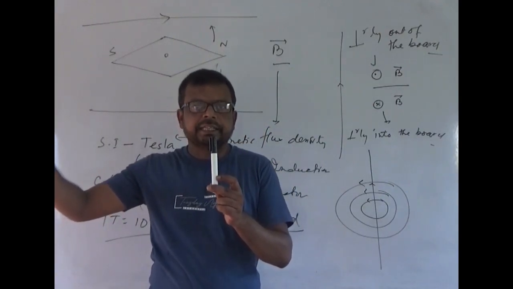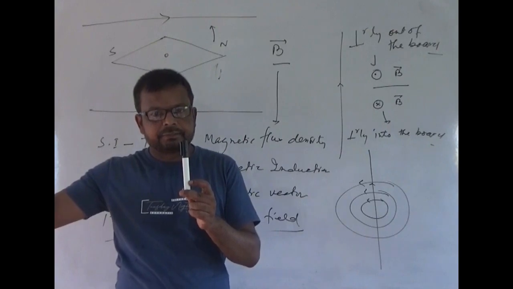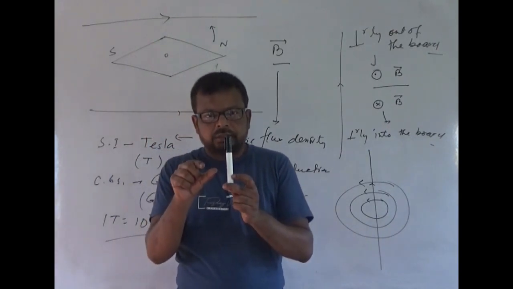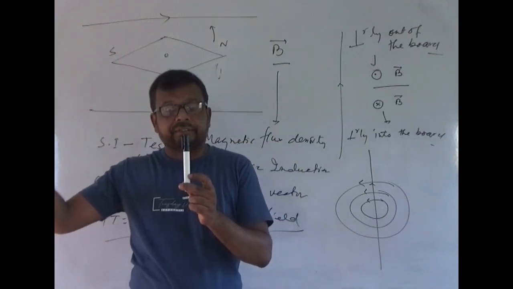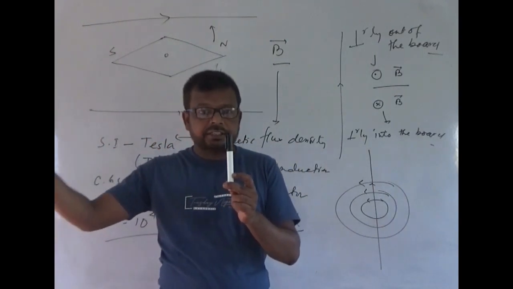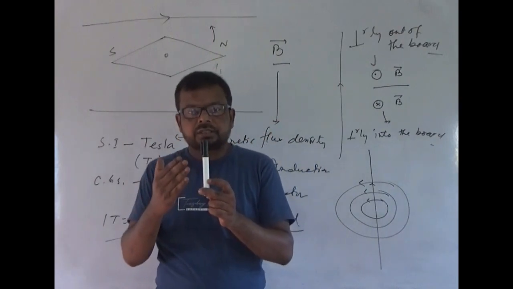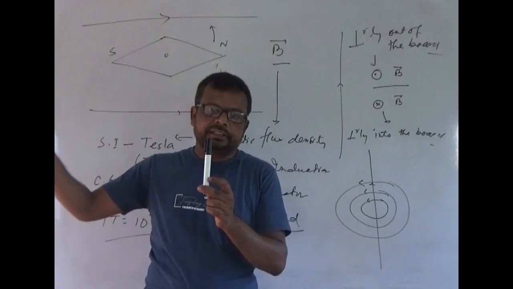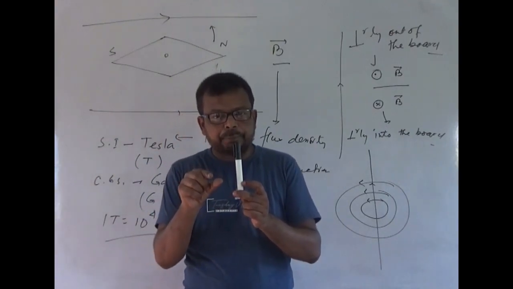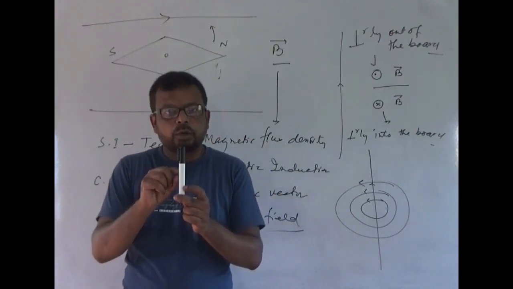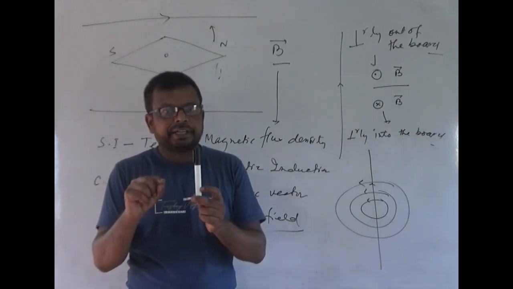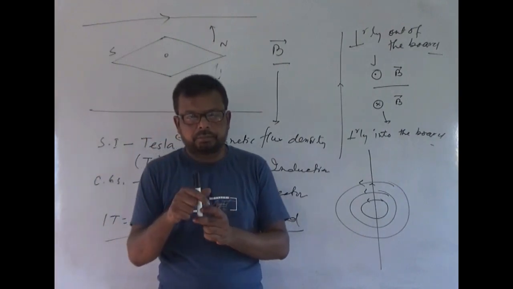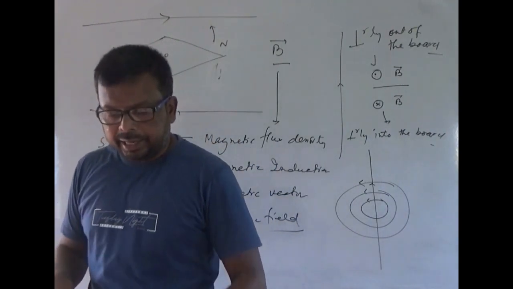Further apart means in that region the intensity decreases or is very small, and not electric field, magnetic field intensity. If the distance of the field point from the conductor increases, then the magnetic field decreases, and at a near point, that means very close to the conductor, the magnetic field intensity is larger or greater. And also,